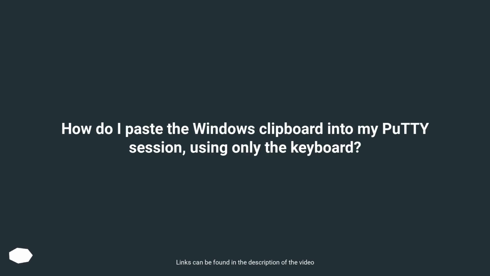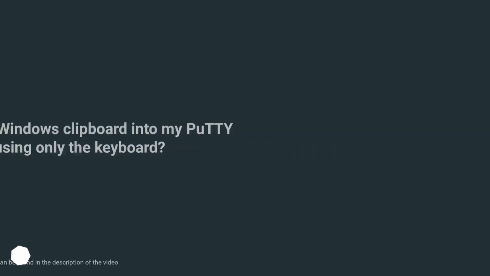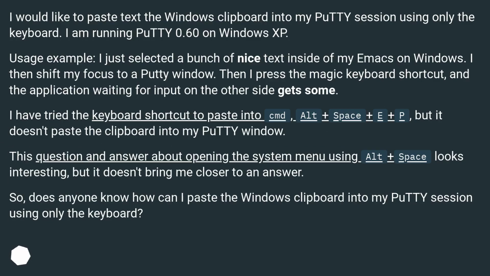How do I paste the Windows clipboard into my PuTTY session, using only the keyboard? I would like to paste text from the Windows clipboard into my PuTTY session using only the keyboard. I am running PuTTY 0.60 on Windows XP.